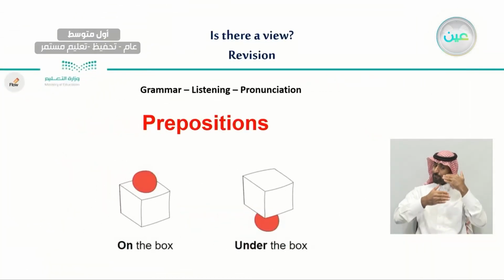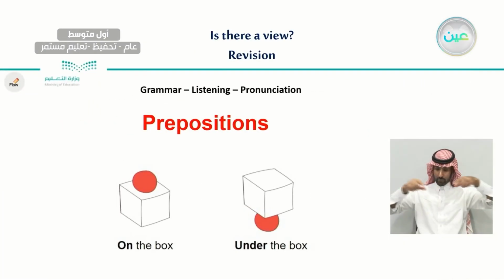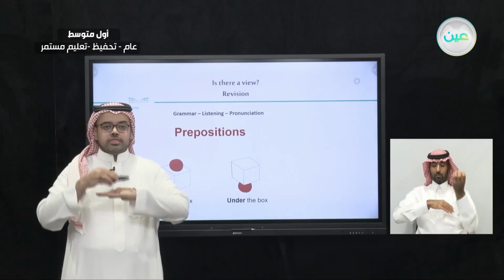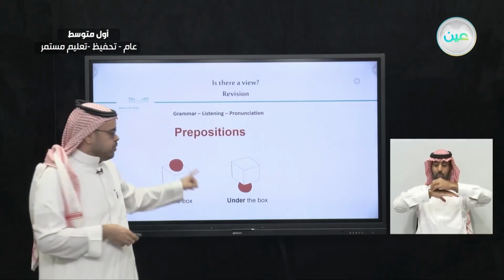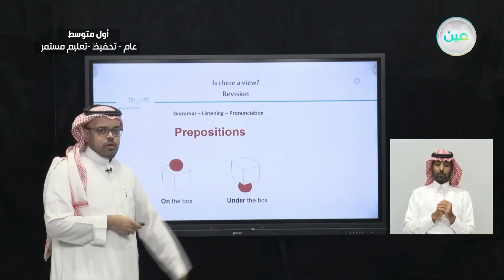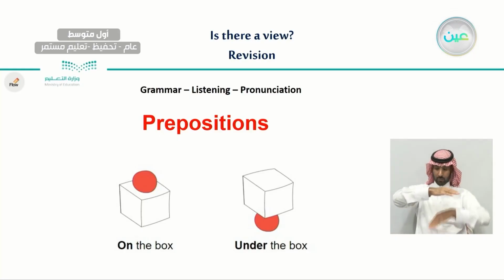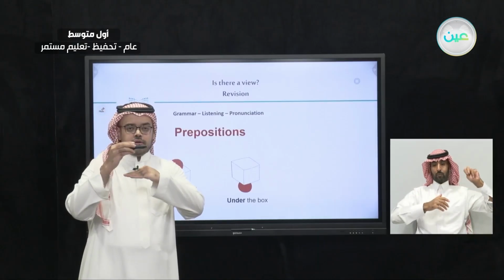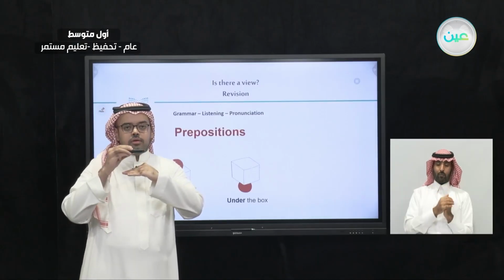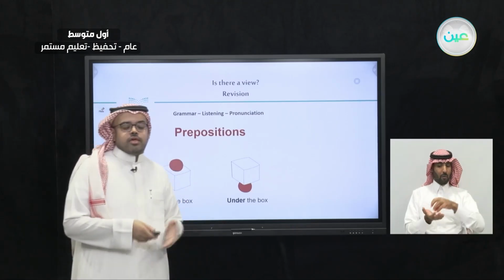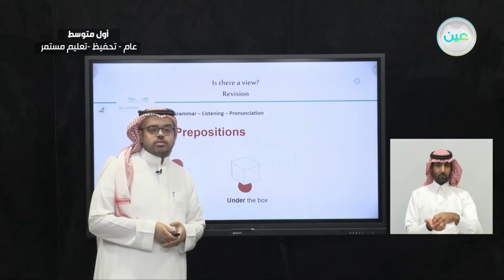The first one is on the box. On means on the top of. For example, the ball is on the top of the box. Okay? And also, we have another one, which is under, and we have learned it last time. Under means the ball is under the box. So here we have on, under. Those are the 5 prepositions that we have learned from last time's lesson.